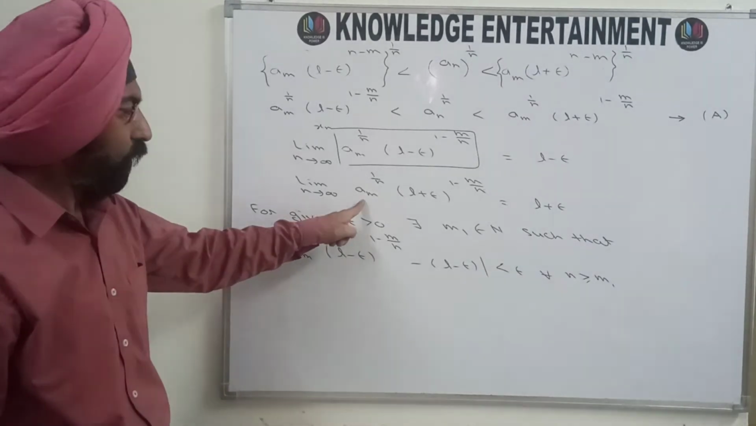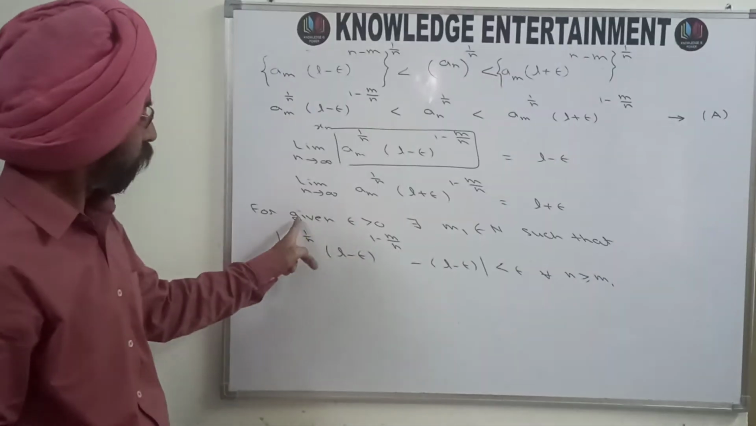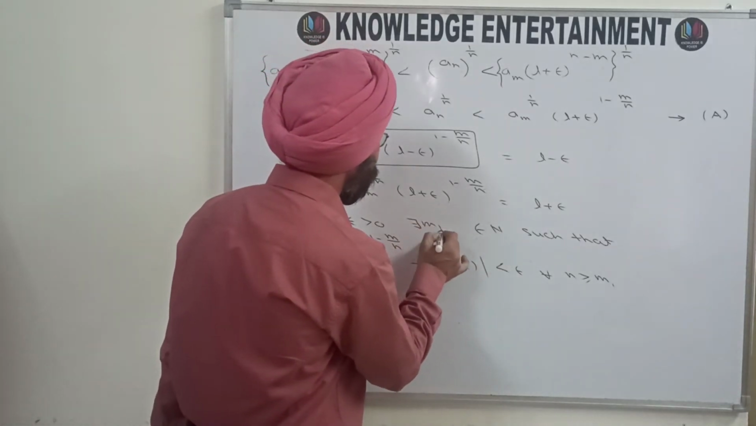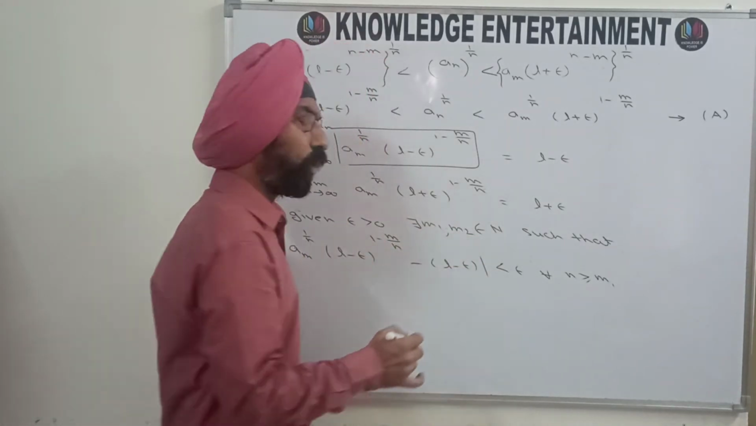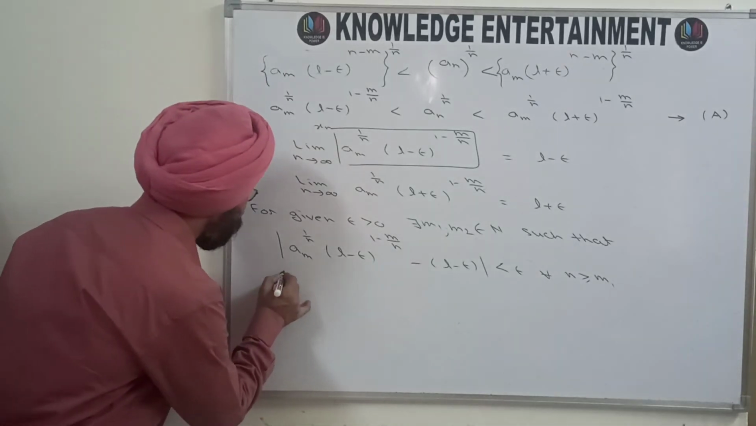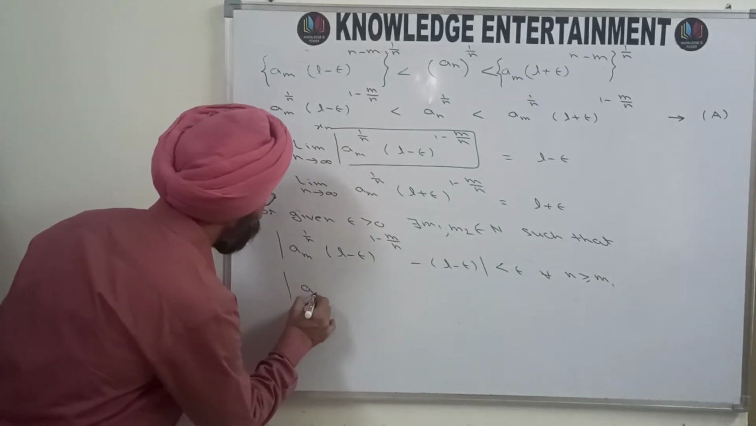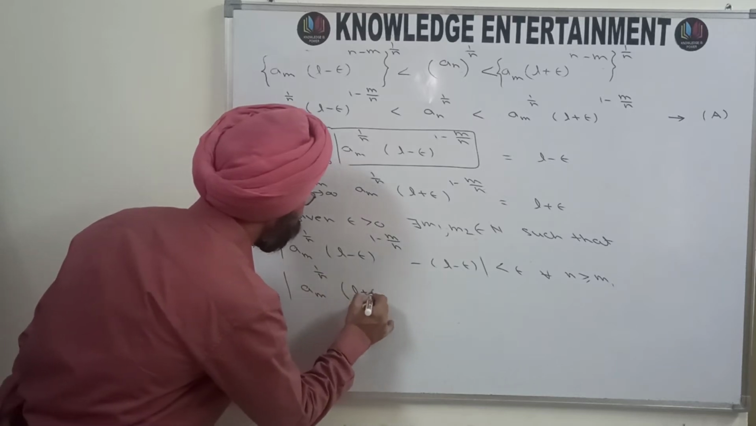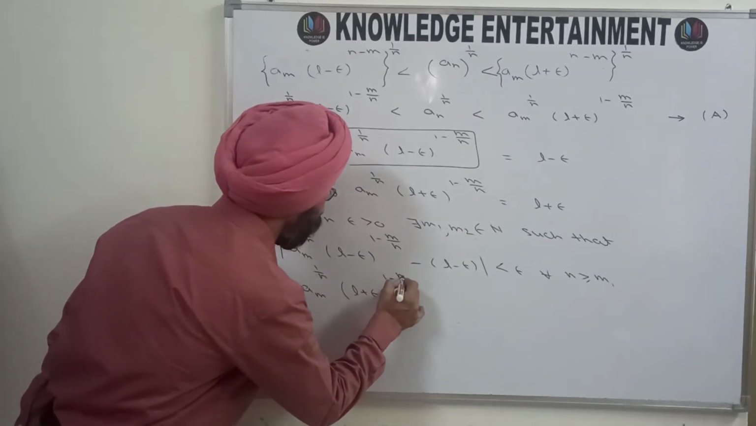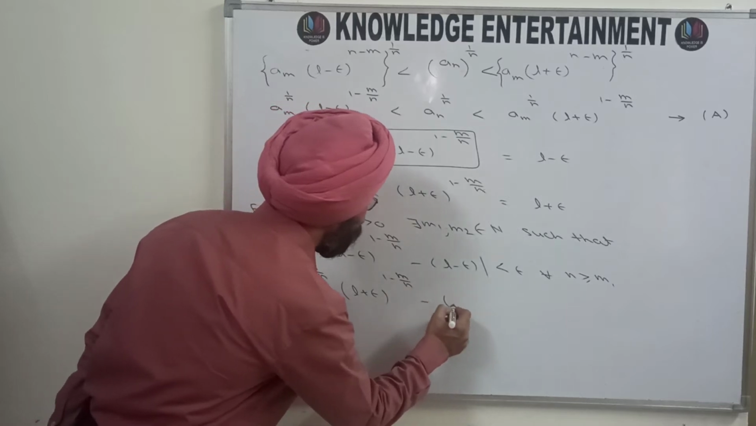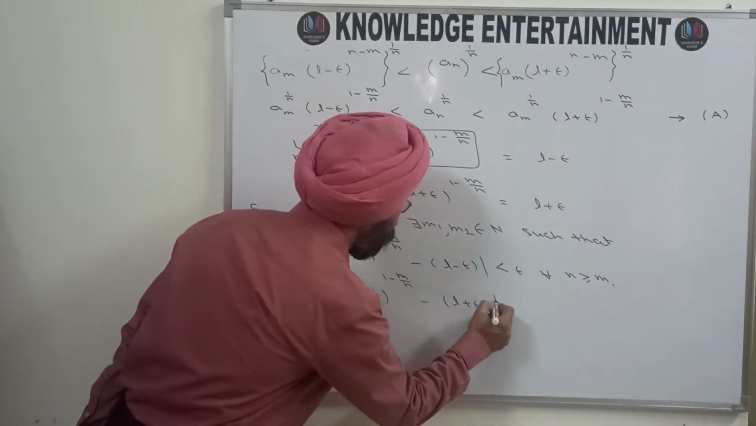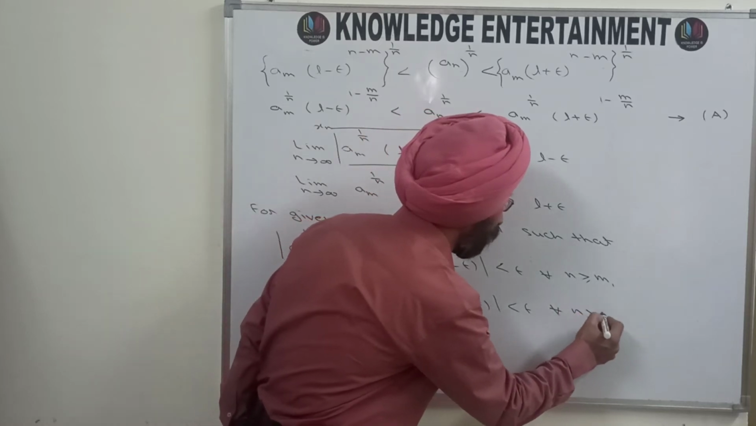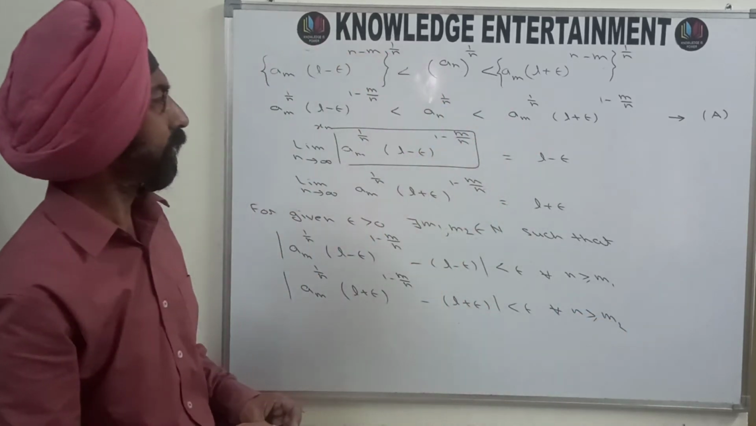And for the second one, on the same lines, for given epsilon greater than 0, there exists m2 belonging to natural numbers such that, with a similar expression, mod of a_m raised to the power 1 by n, times (L plus epsilon) raised to the power 1 minus m by n, minus (L plus epsilon), is less than epsilon for every n greater than or equal to m2.